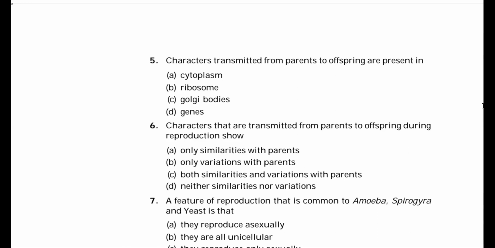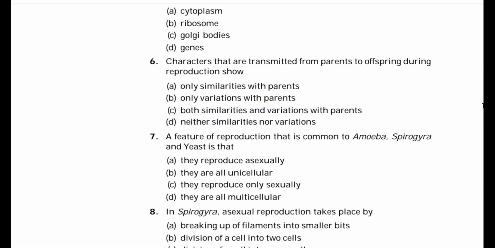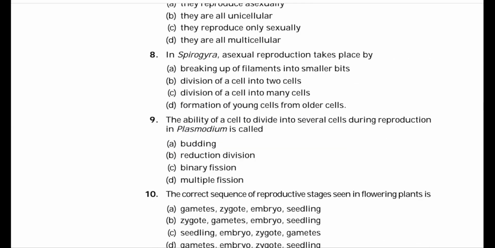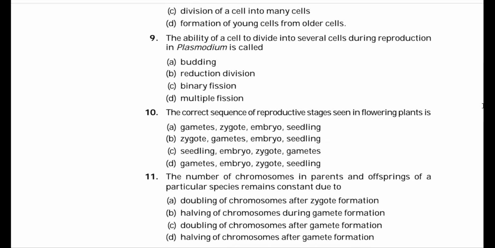Option C, both similarities and variations with the parents. Plasmodium is multiple fission, that we have not studied.